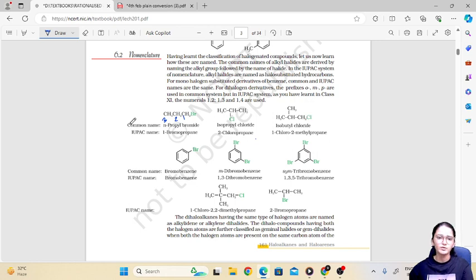Then the common name of the first is n-propyl bromide. N-propyl means whenever you have a straight chain, it is termed n. Before the name there will be n whenever there is a straight chain. When there is this type of arrangement, you can consider a T type of arrangement, it is isopropyl. And here also we can see a T type of arrangement this way.